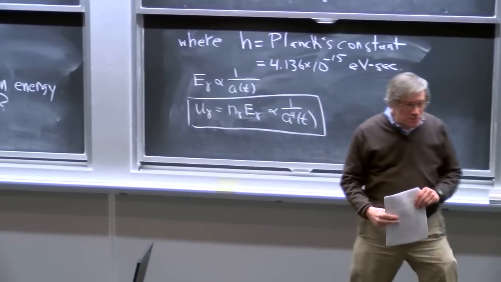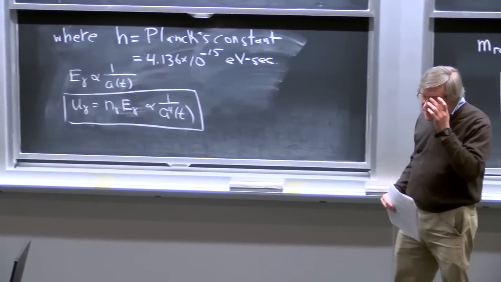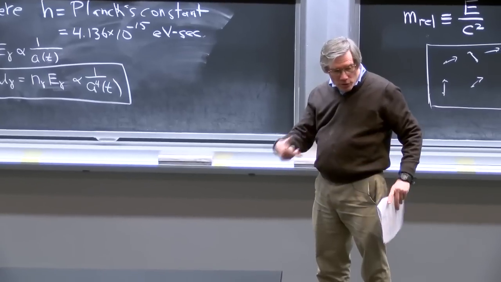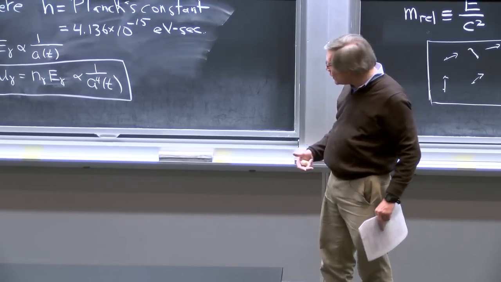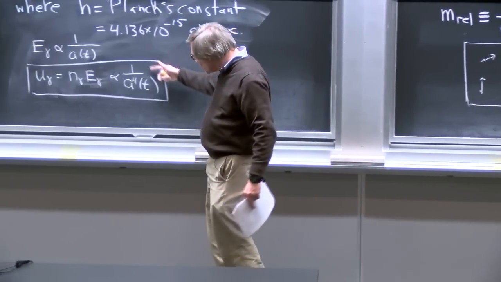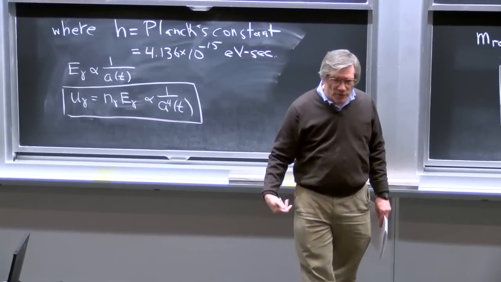So as the universe expands, the density of non-relativistic matter falls off like 1 over a cubed, as we've been talking about for some time now. But the energy of radiation falls off faster, like 1 over a to the 4th, because of the redshifting of the photons.